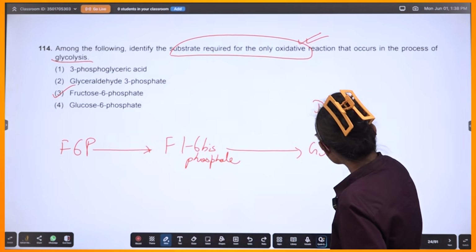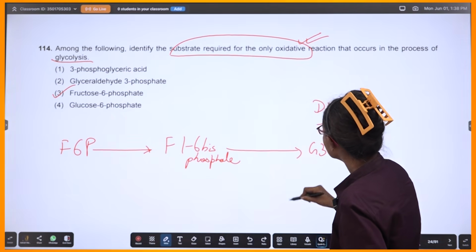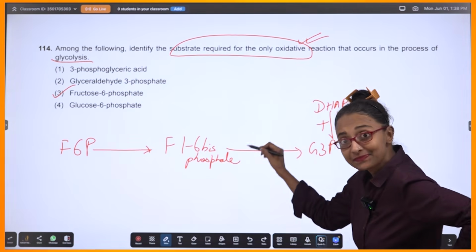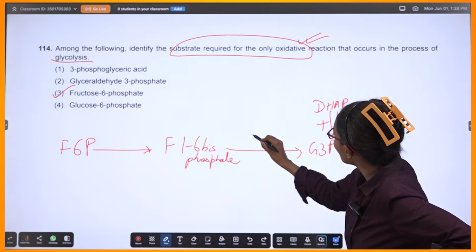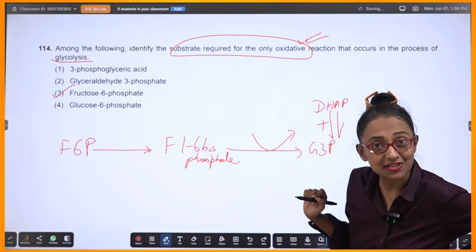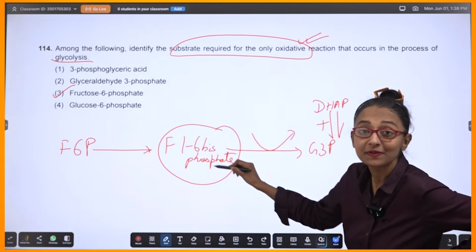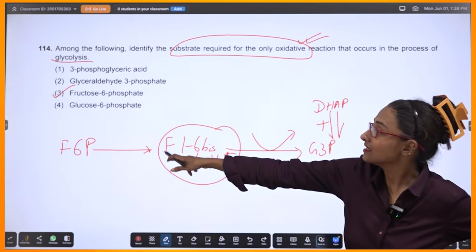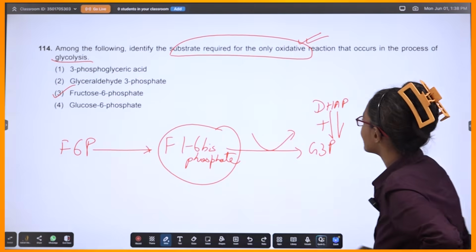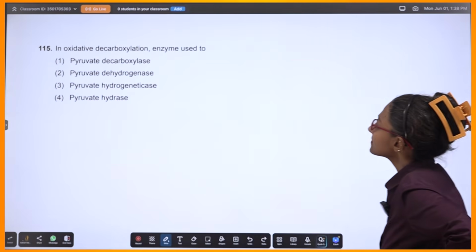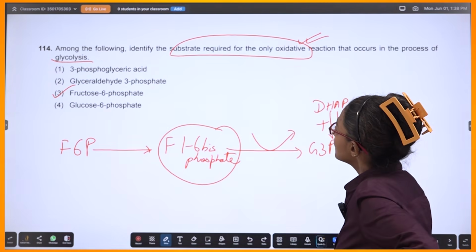And these two are also interconvertible. So this is where your oxidative phosphorylation is taking place, correct? So for fructose 1,6 bisphosphate to form, you need fructose 6-phosphate, correct? That's why I have taken this option, third. Fine.